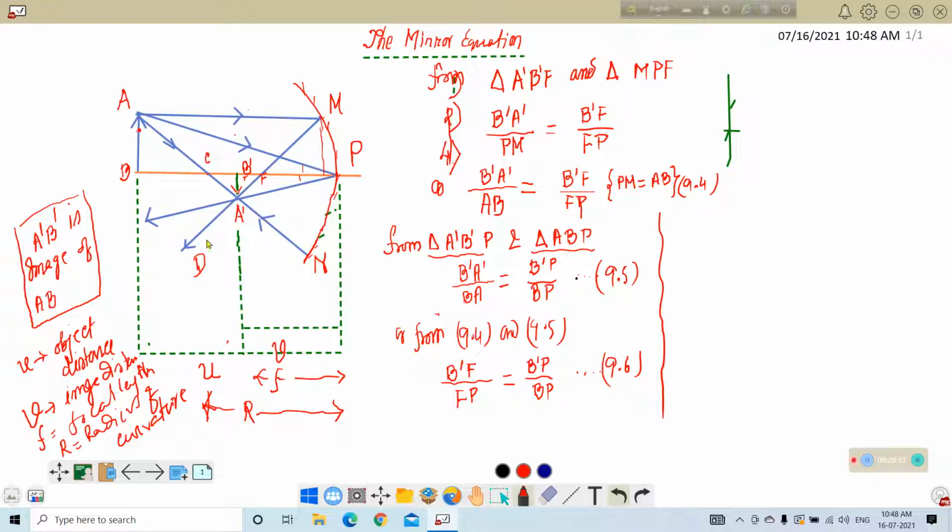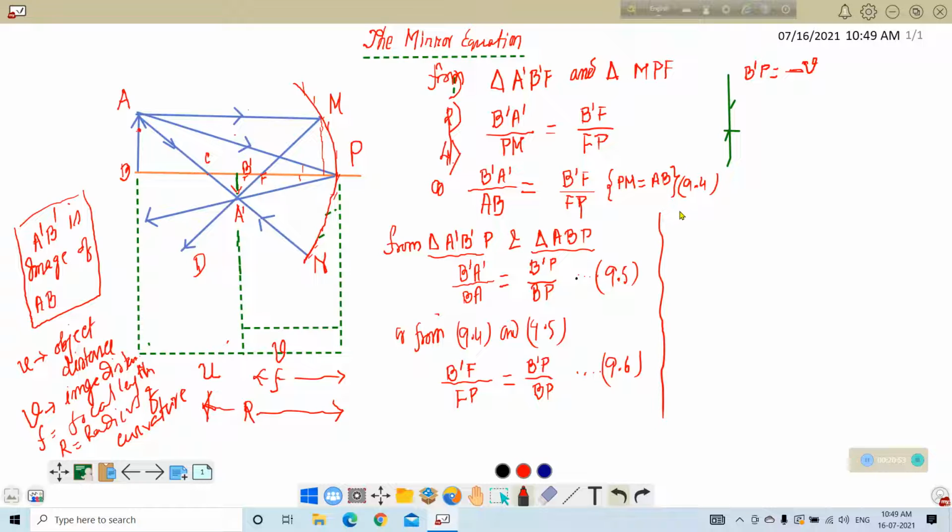Now B prime P, this is V, and according to our notation, we are proceeding against the direction of the ray, so this distance is negative. P prime P is equal to minus V. Remember this. Why is this negative? From our sign convention, this is negative.